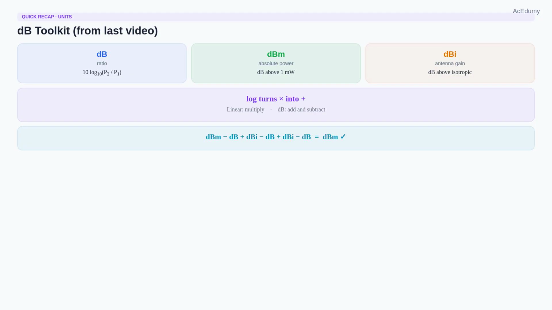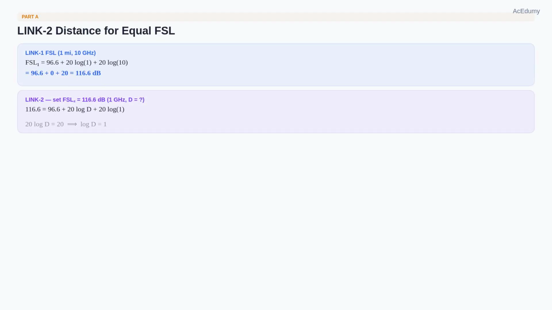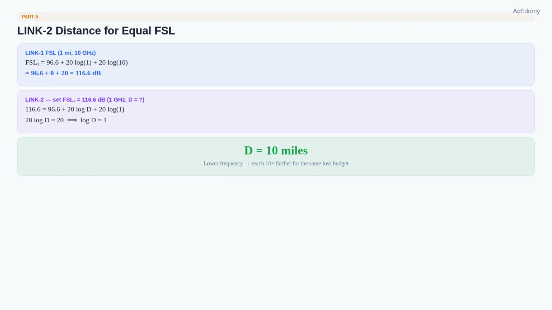Now let us solve. Part A. Find link 2's distance such that both links have the same free space loss. Recall the FSL formula: 96.6 plus 20 log of distance in miles plus 20 log of frequency in gigahertz. For link 1 at 1 mile and 10 gigahertz, 96.6 plus 20 log of 1 plus 20 log of 10 equals 96.6 plus 0 plus 20 equals 116.6 dB.